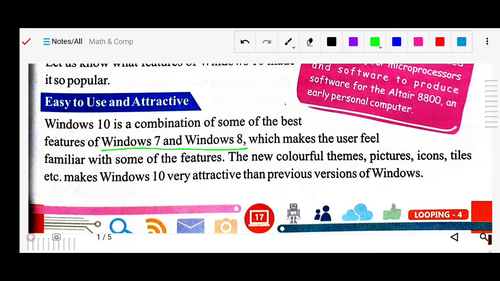There are some improvements, and some best features are available in Windows 10. What are the features? There are new colorful themes, pictures, icons, tiles, etc. These make Windows 10 very attractive compared to previous versions of Windows. So it looks very attractive as compared to the previous version.